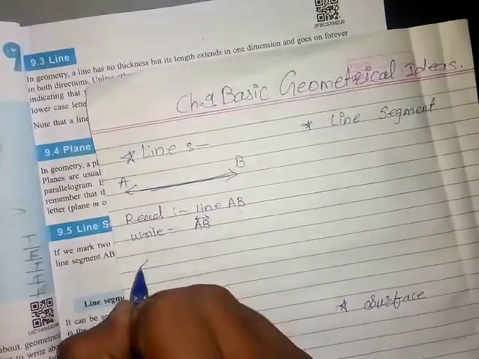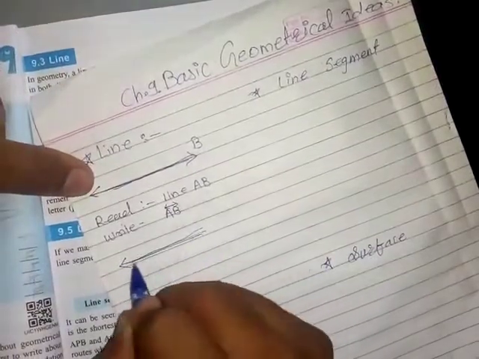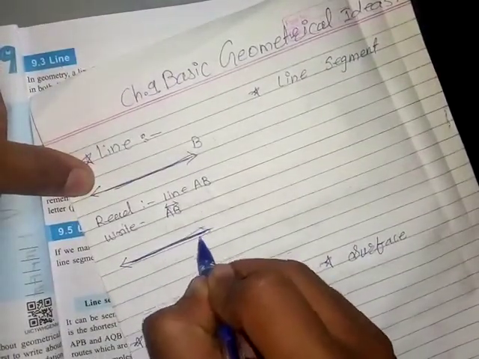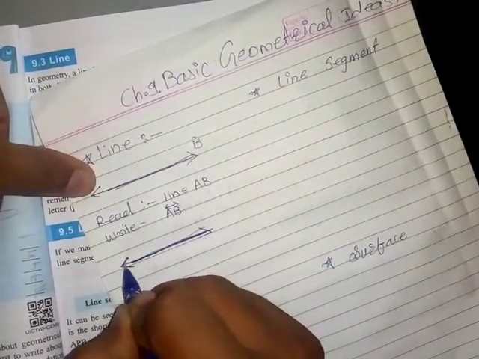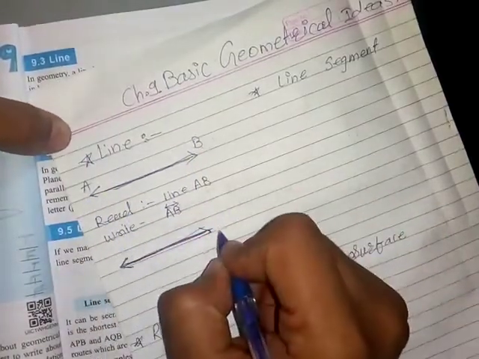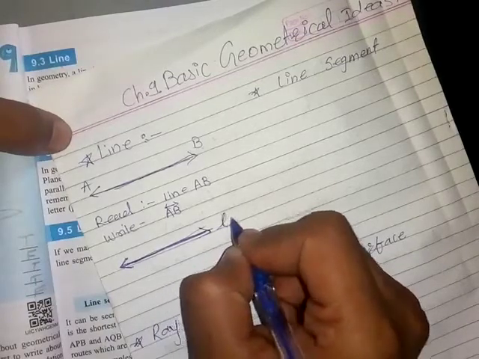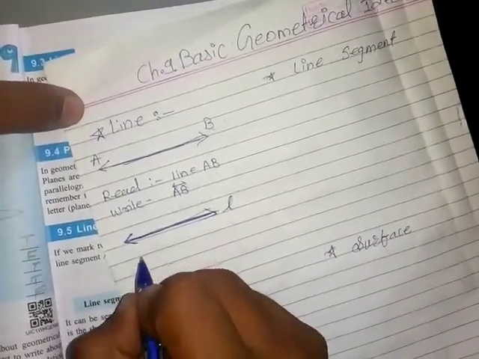Another way of writing and identifying a line is, for example, this straight line. Here we can mention the line with capital letters AB. Another way is that small alphabets can also be used to mention the line. For example, L, it is line L. So how can we read it?